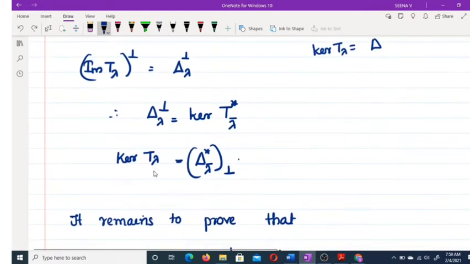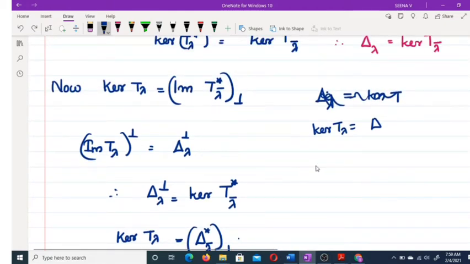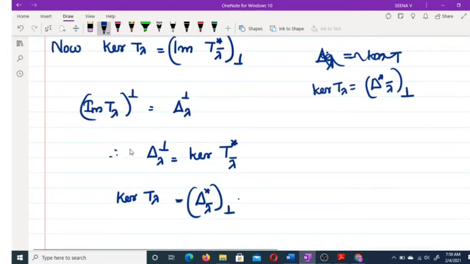So here we have kernel T lambda equal to delta star lambda conjugate perp. I think it is clear.